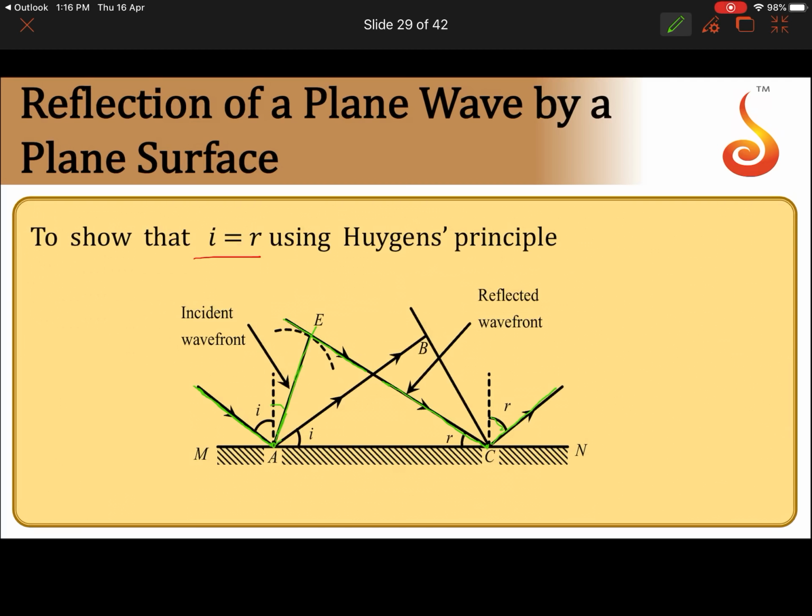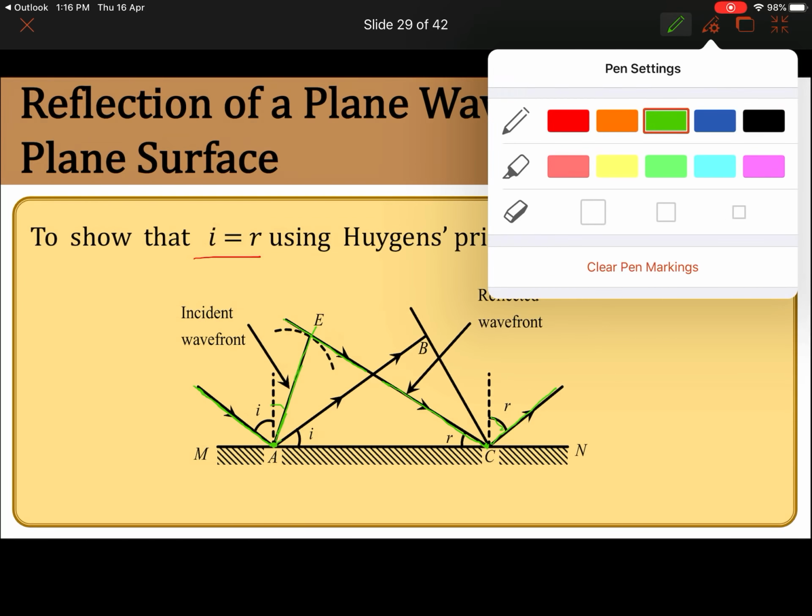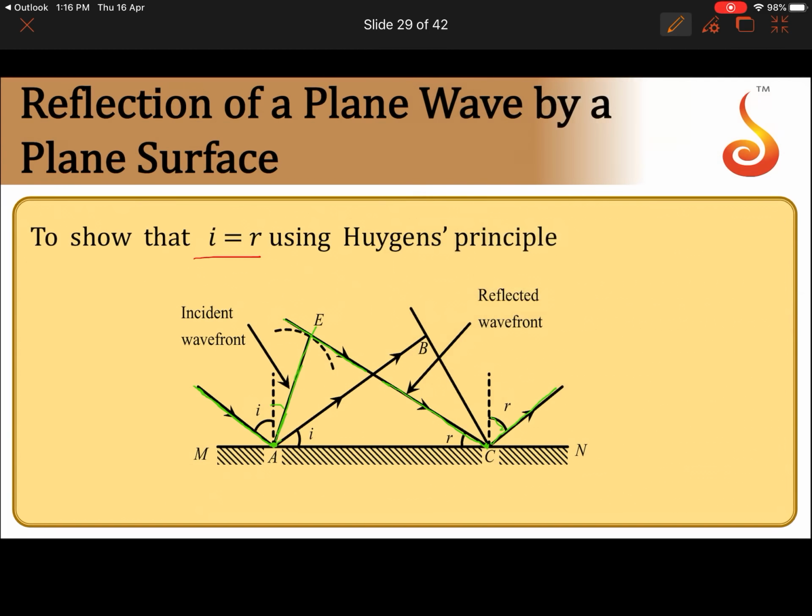Now when the light beam reaches point A, it has not yet reached point C. In that case the incident wavefront will be this.